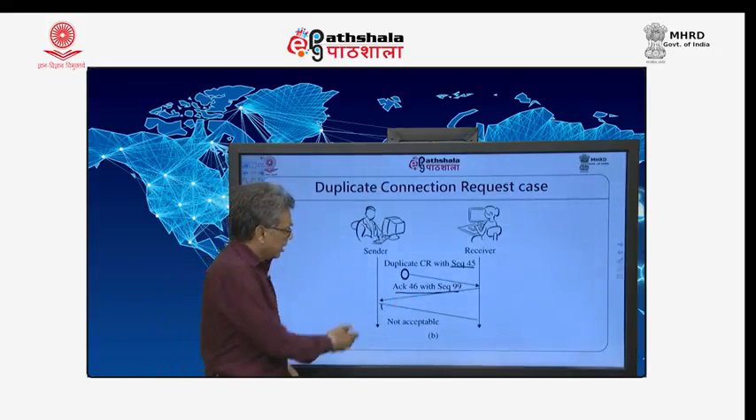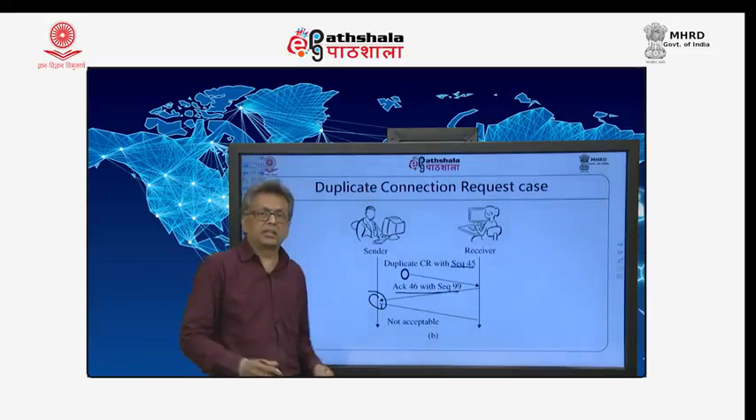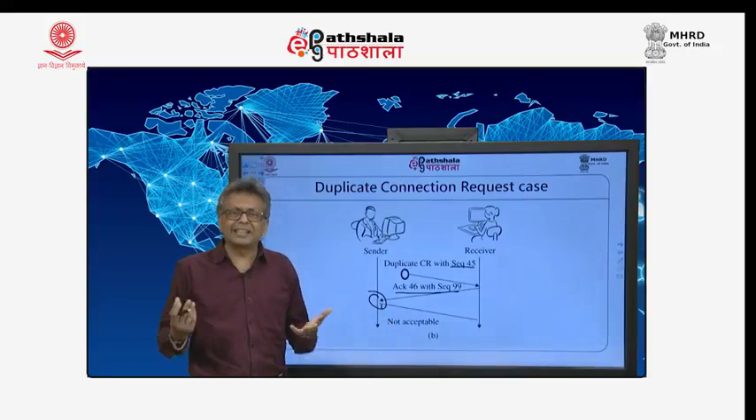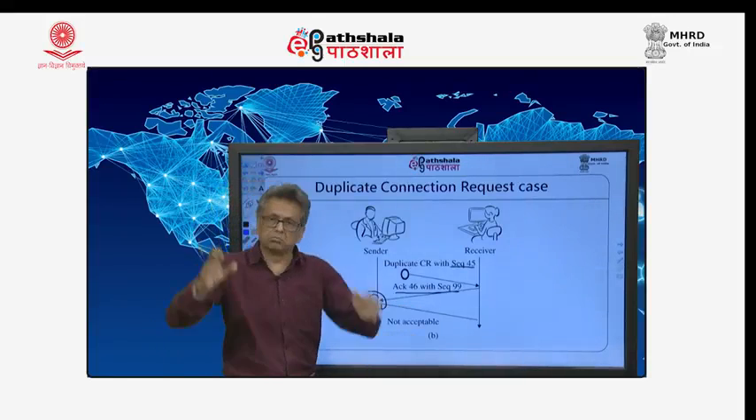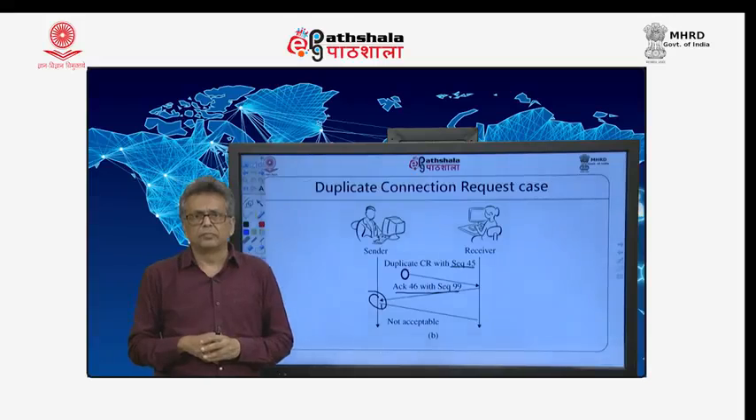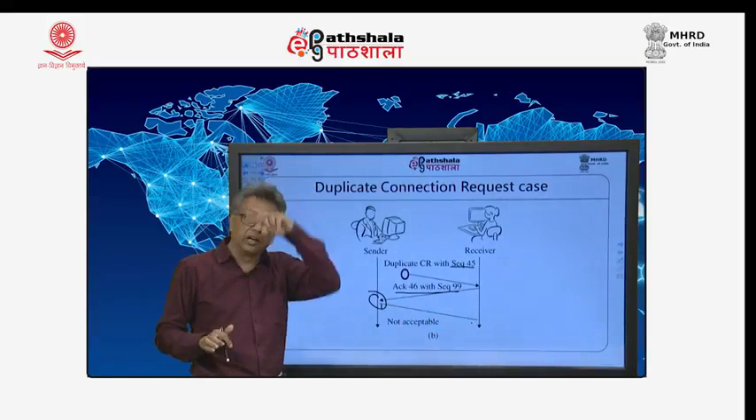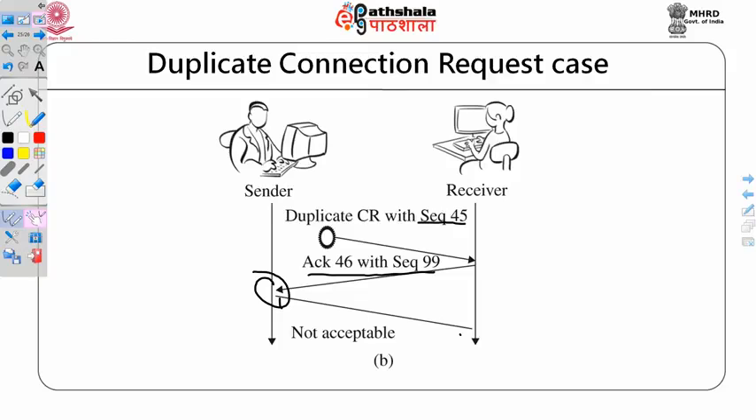Now, when it reaches the sender, the sender realizes I have not sent any request, and this response does not make sense. So, it will respond back with something called not acceptable, and the receiver will not establish the connection. Because of the third handshake, it can omit the possibility of establishing a connection unnecessarily in this case.